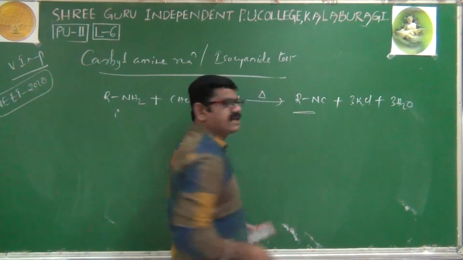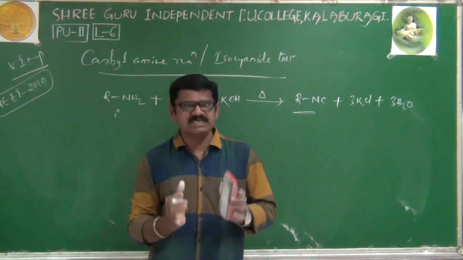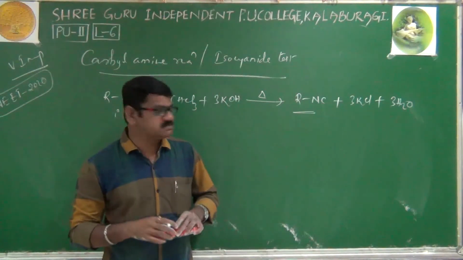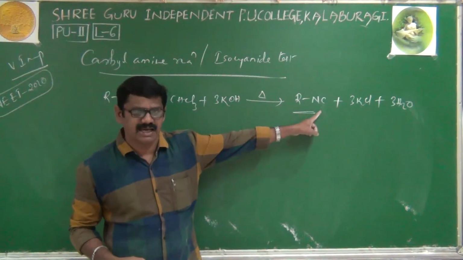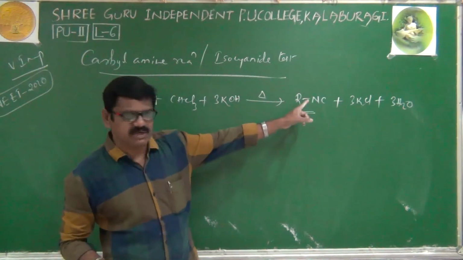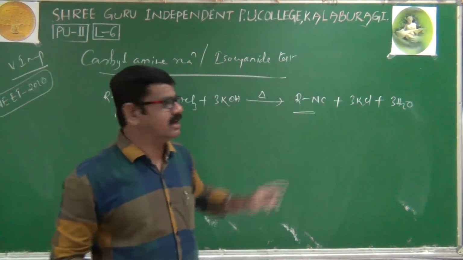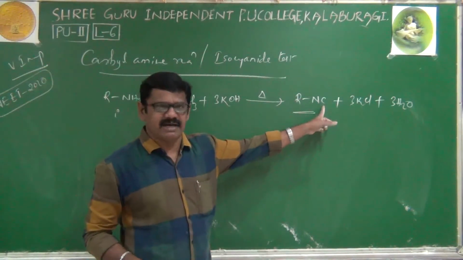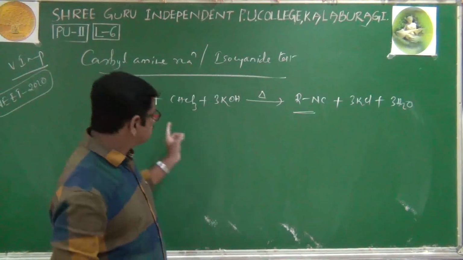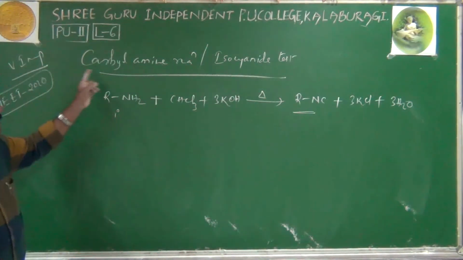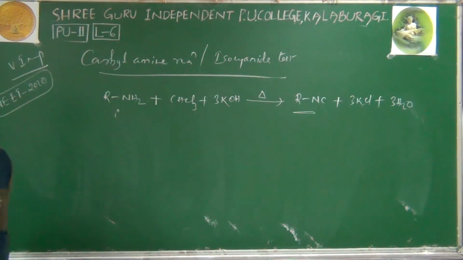After completion of the reaction, one foul smelling, bad smelling compound is obtained, and its name is isocyanide, or it is also called carbylamine. Alkyl carbylamine or alkyl isocyanide is obtained. This reaction is called the carbylamine test or isocyanide test.